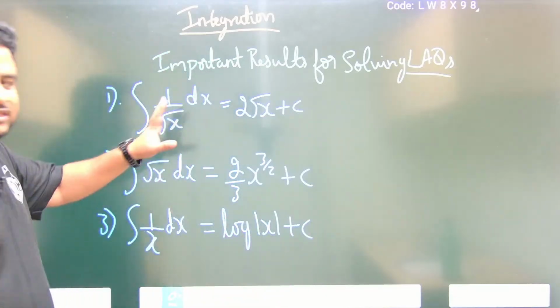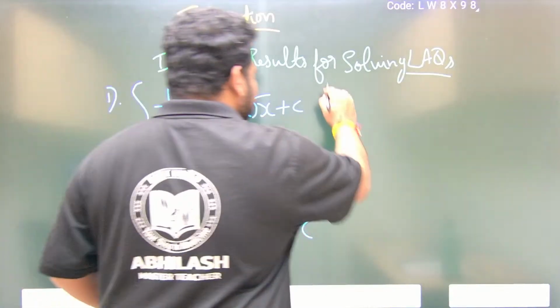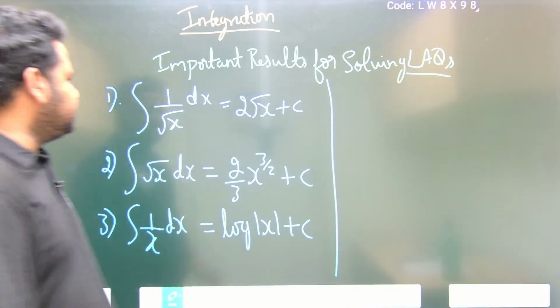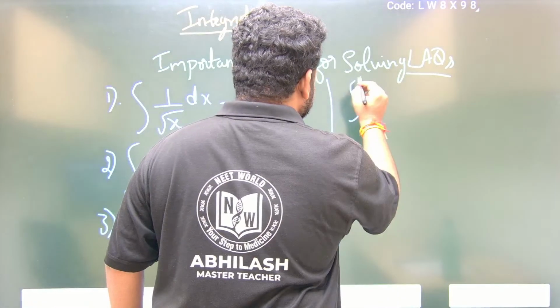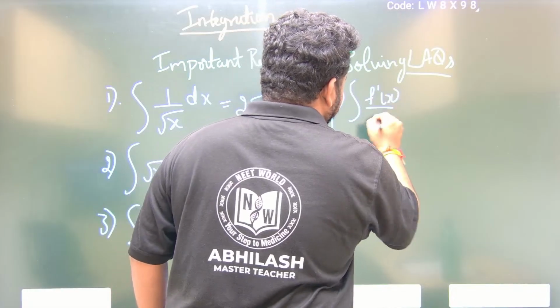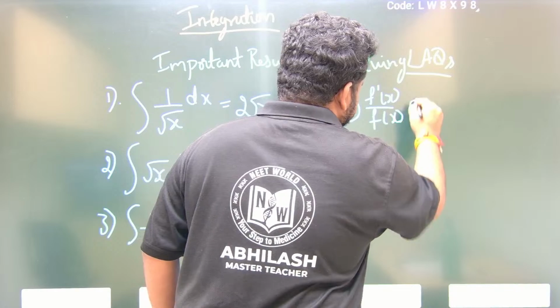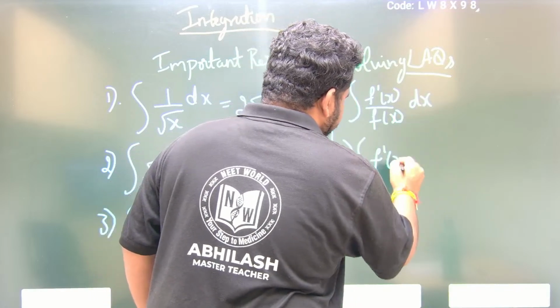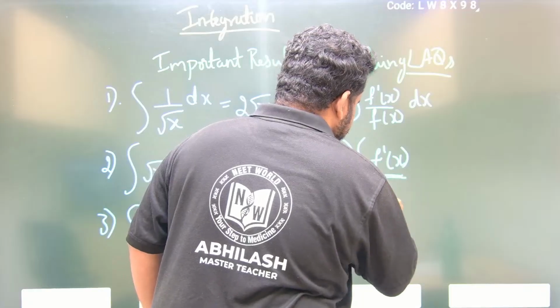Now based on this, we will derive some important results, that is, we will connect this with some important results. So see here, the fourth one: integral of f dash of x by f of x dx. Similarly, integral of f dash of x by root f of x dx.